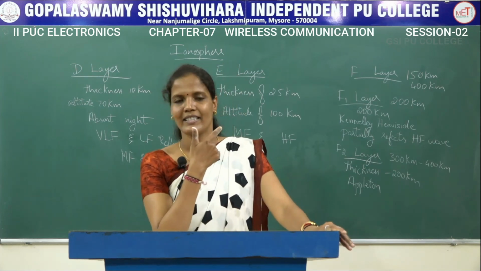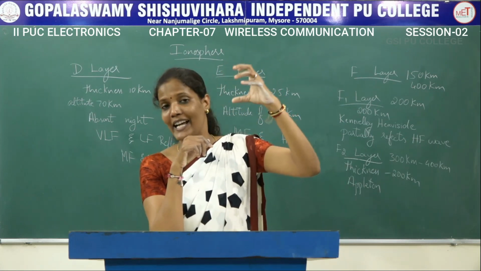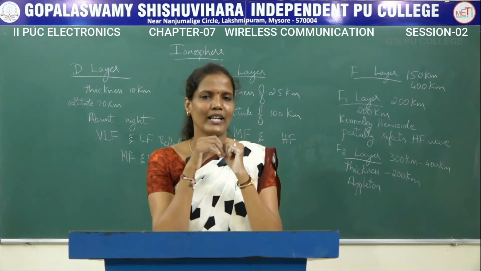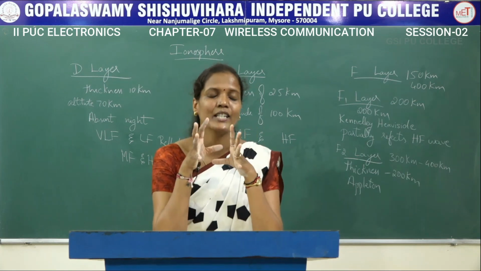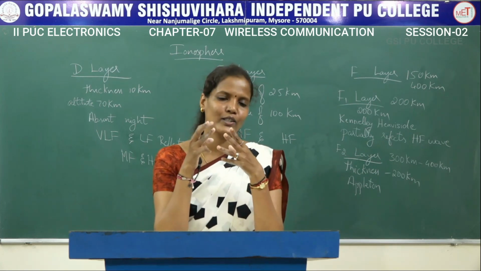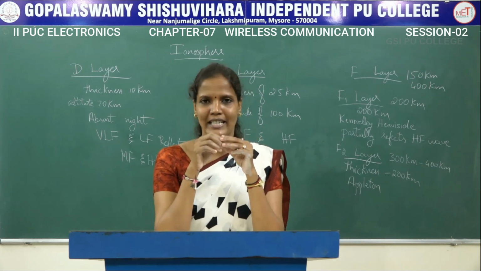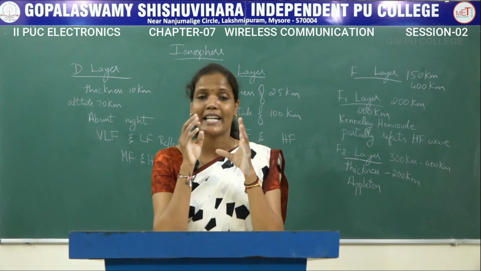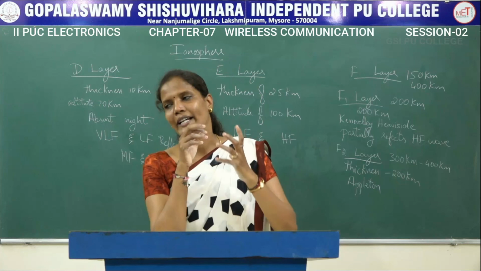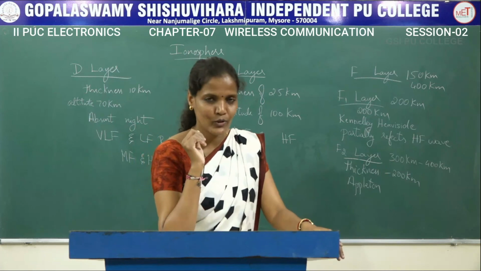Then the last, sky waves, uses the uppermost layer of the atmosphere, what is called the ionosphere, in order to reflect back the signals. The ionosphere is a layer of the atmosphere which is electrically charged because of the UV rays from the sun. In the ionosphere, it is again classified into three different layers, D, E and F. D and E are present only during the daytime, whereas F is present both during the day as well as the night time. We also discussed the thickness and the altitude and which frequency signals are propagated using the different layers of the ionosphere.